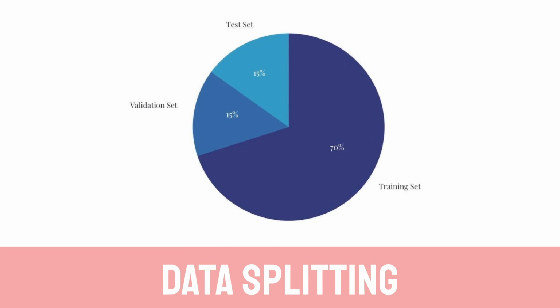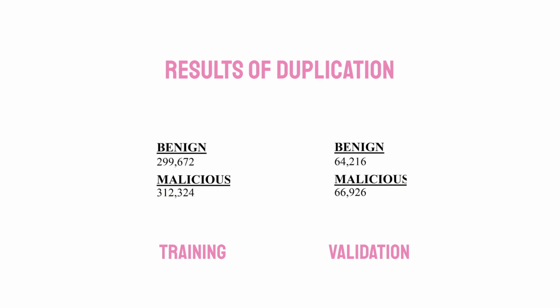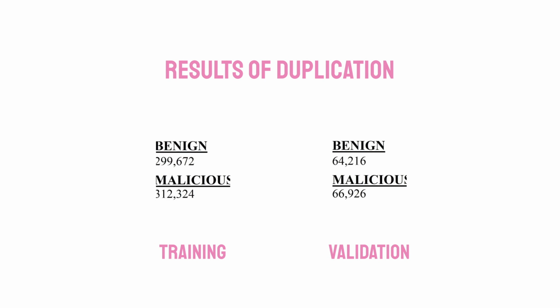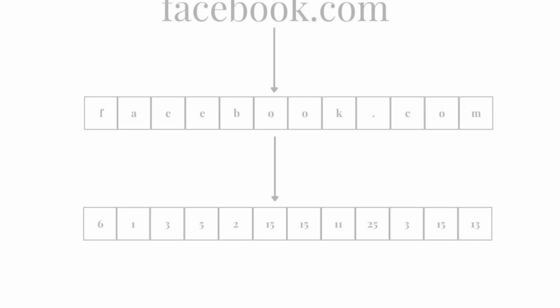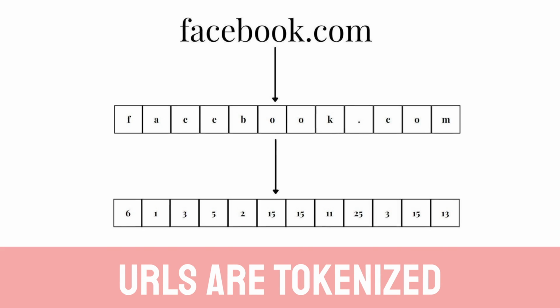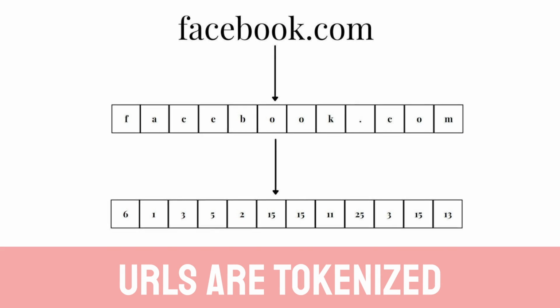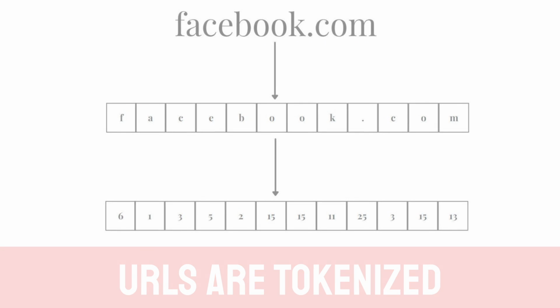As we previously saw, after the reclassifying, there were more benign URLs than malicious. Thus, duplication needed to occur, the results of which in the training validation subset are shown here. Now, why duplication, might you ask? Well, because there were significantly more benign URLs, we now prevent the model from being overly inclined to classify things as benign. Finally, after splitting the data and performing duplication, we transformed each URL into a vector. In these vectors, the entries are integers whose values correspond to the original characters of the URL. These tokenized URLs serve as the input to our models.